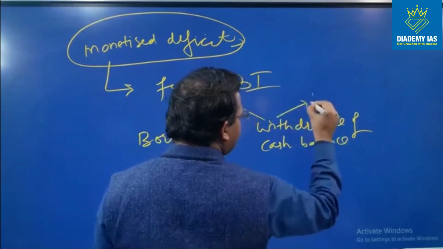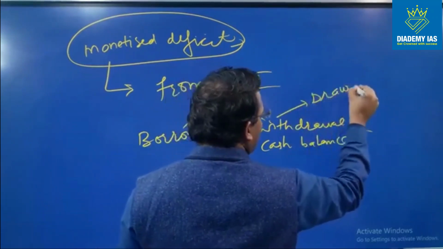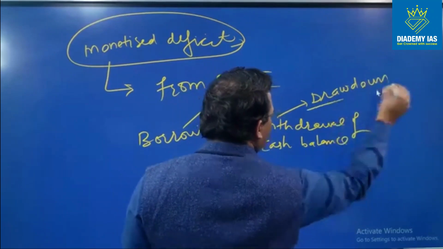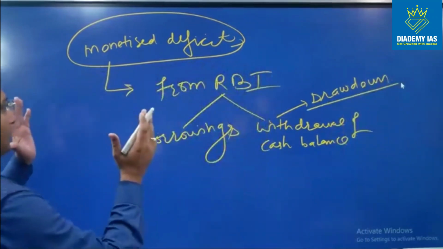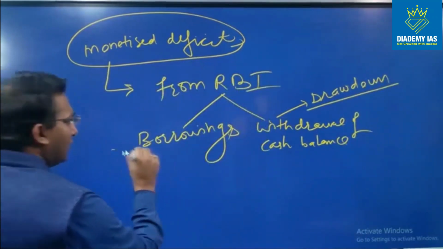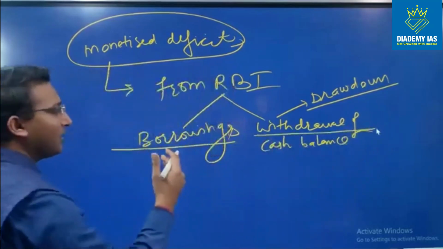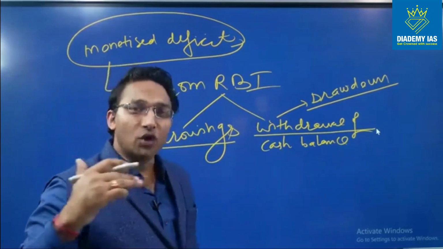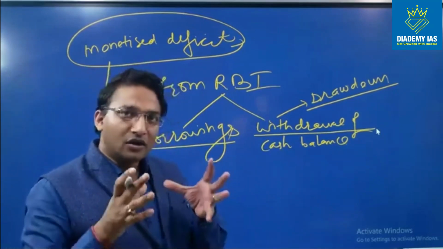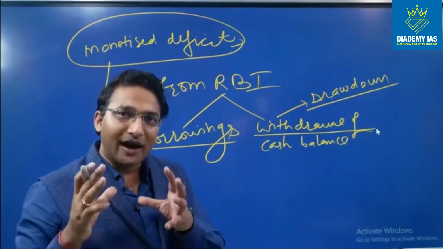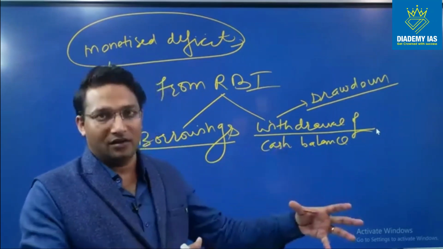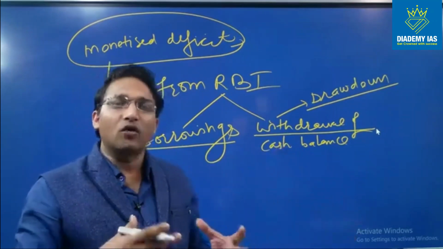Withdrawal is also called drawdown, right? So it can either be a borrowing or a withdrawal of cash balance. Borrowing, that is the government is taking a loan from its own bank, the central bank, right? So the central bank or RBI is the bank of the central government. So the central government is taking a loan from the RBI.